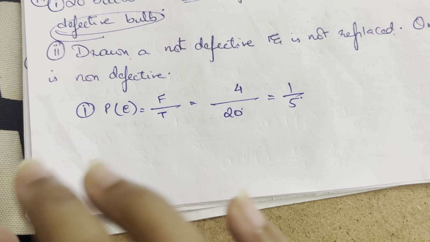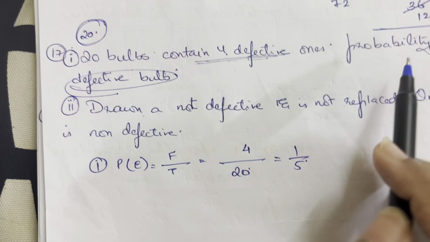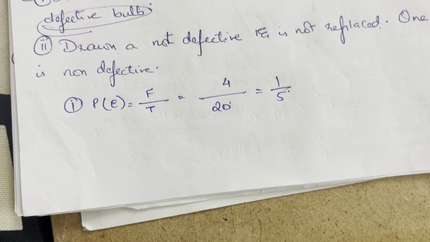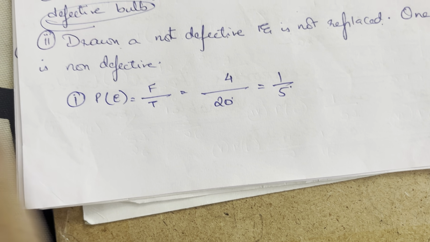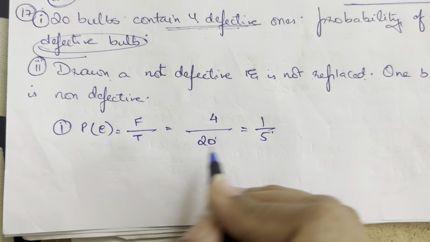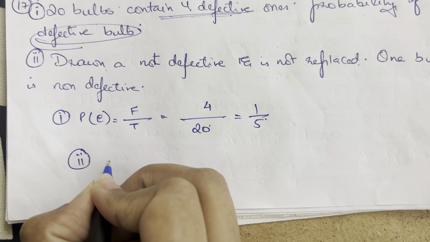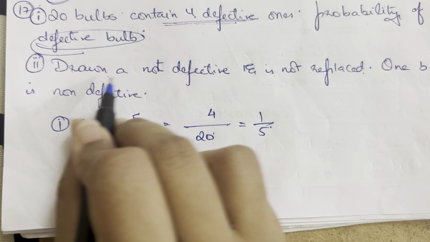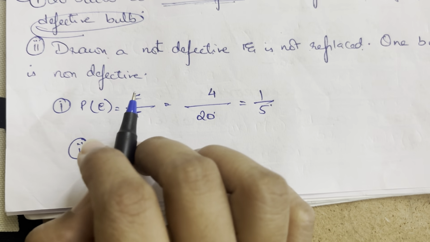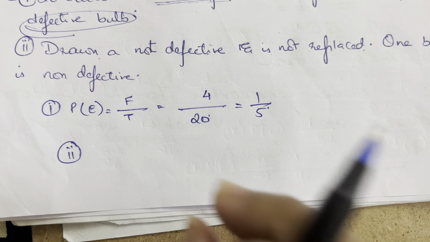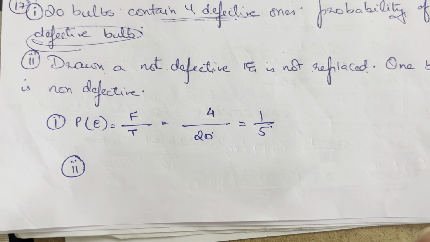In the question it is talking about a defective bulb that I picked out in the first place, and that is the probability. But for the second one, supposedly he's saying that when you pick out this first one, it turns out to be a non-defective bulb, and it is not replaced.